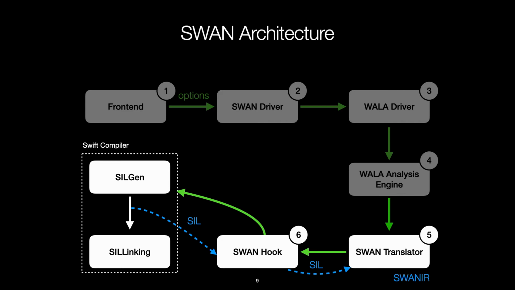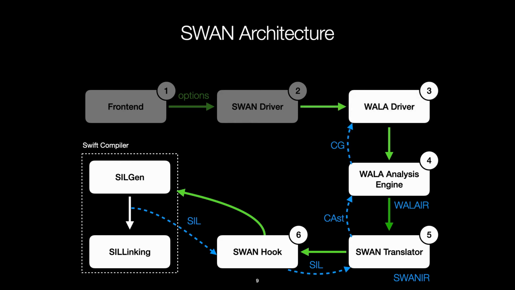is translated to CAST. CAST is WALA's own AST, but is not WALA's final representation. Therefore, the WALA analysis engine translates CAST to WALA's internal representation called WALA IR. And during that process, WALA does pointer analysis, SSA conversion, call graph construction, and so on. At the end, WALA outputs a call graph object, denoted CG, which contains the whole program in WALA IR form.